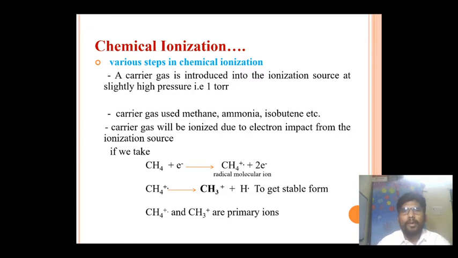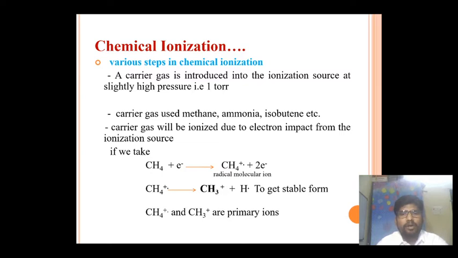Because of that bombardment, methane is ionized as follows and gives the radical molecular ion, CH4 plus, and two electrons: one electron from the beam of electrons, and because of that bombardment, methane lost one electron. So two electrons are shown in that equation.